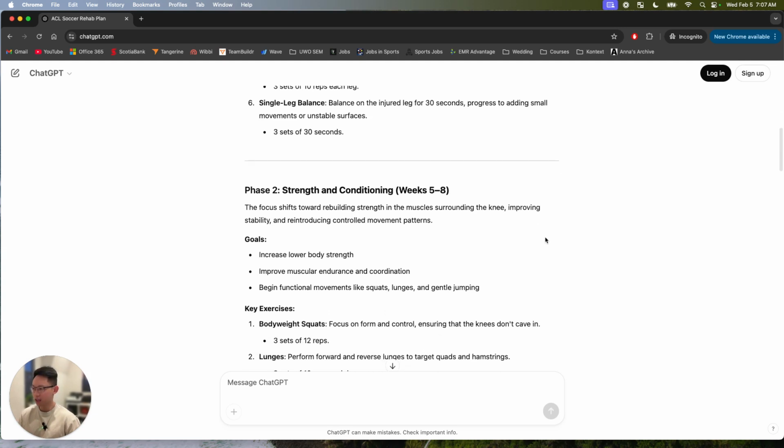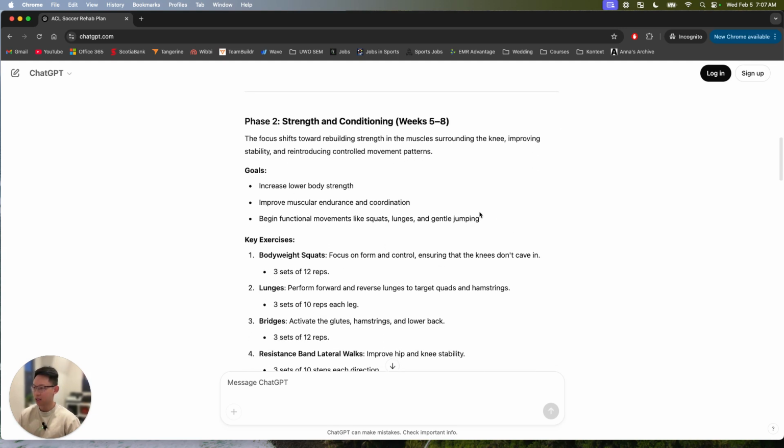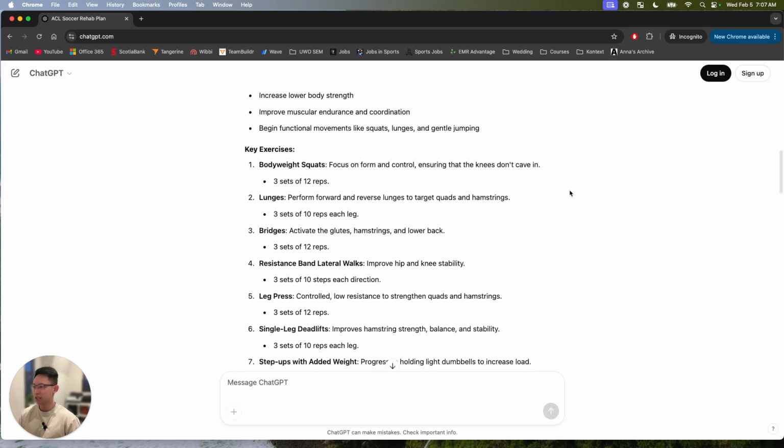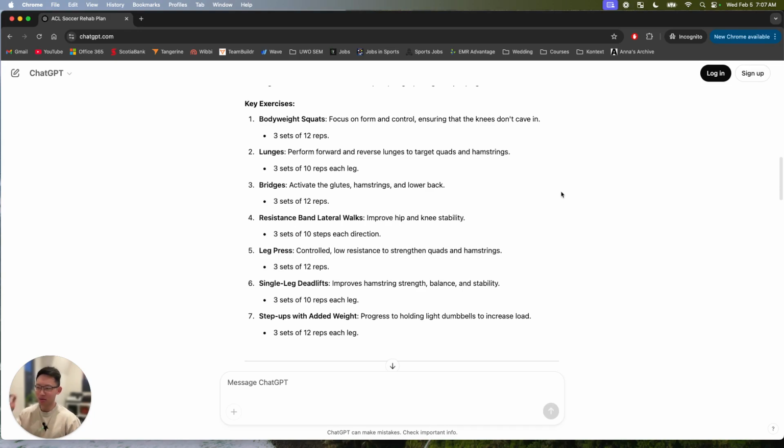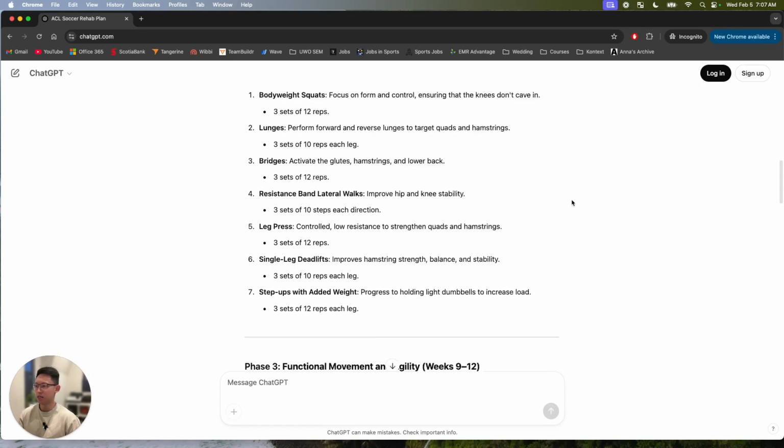Strength and conditioning. Okay, let's see what this is telling us. Increase lower body strength, muscular endurance, and coordination. Again, very broad, makes sense though. Let's look at the exercises. Body weight squats, lunges, bridges, resistance lateral walks, leg press, single leg deadlifts, step ups with added plate. Yeah, no, this is something that we probably prescribe closer to 3 months, maybe even 2 months post-op. Definitely not at 8 months. These are very basic things that the patient should have hopefully mastered, just body weight squats, lunges, bridges at this stage.